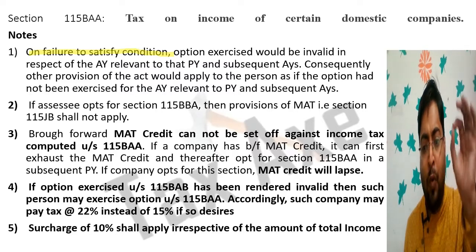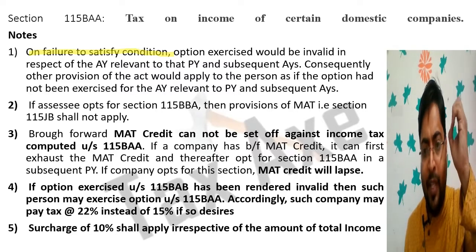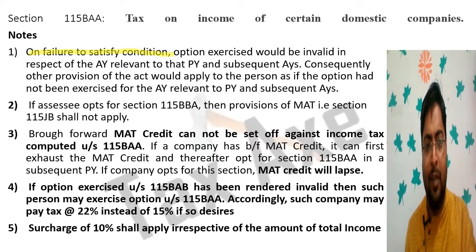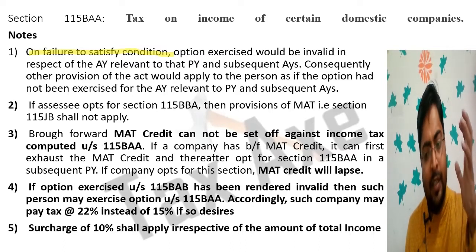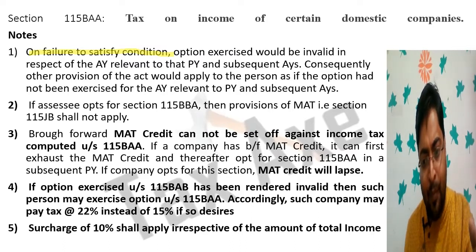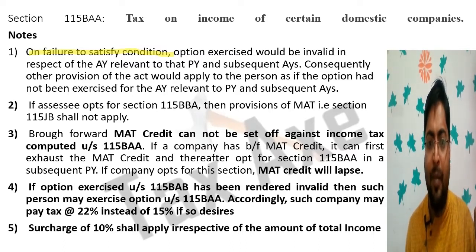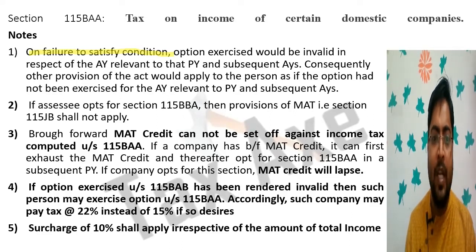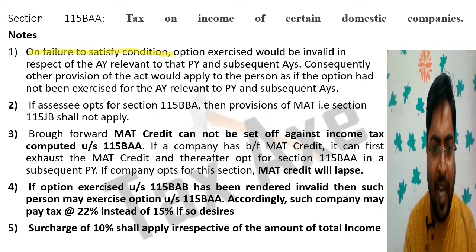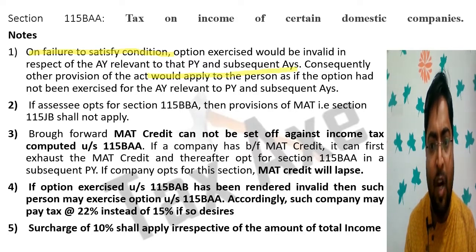Once out, always out. If a domestic company failed to satisfy the condition, then that company is opted out from 115BAA forever. Consequently, other provisions of the act would apply to the person as if the option had not been exercised for the assessment year relevant to the previous year and subsequent assessment years.